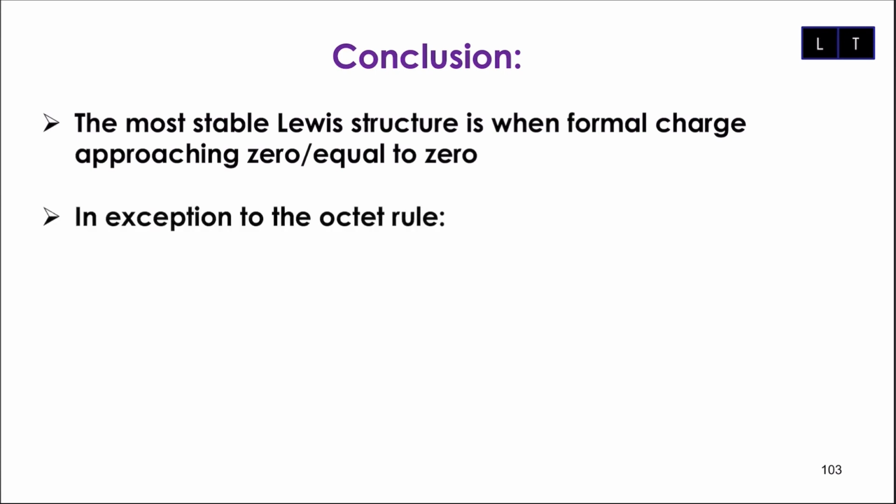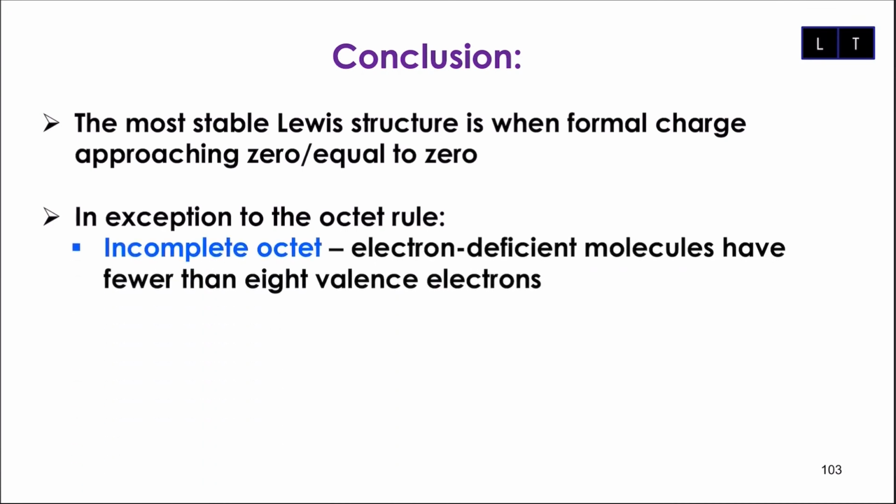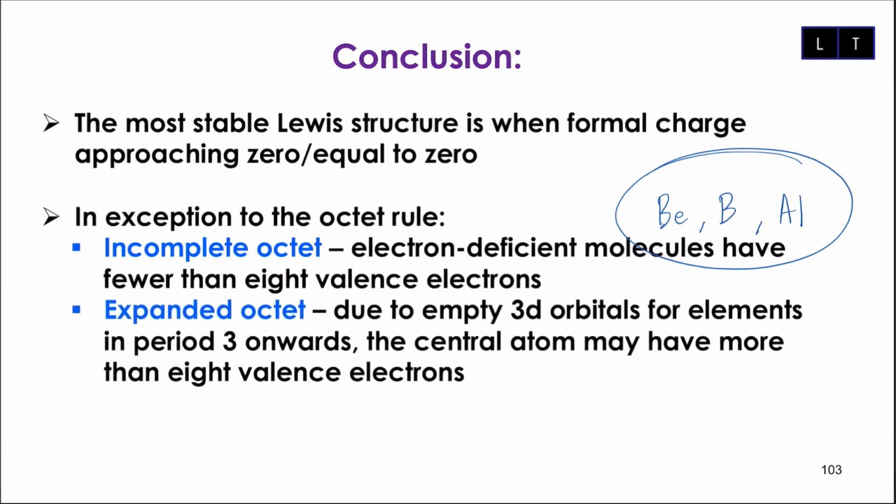Next, for exception to the octet rule, you have to know incomplete octet adalah di mana electron deficient molecules have less than 8 valence electron dan hanya ada 3 saja elemen yang terlibat, iaitu beryllium, boron and aluminium. Dan saya gunakan satu akronim yang khas untuk ingat, to memorize these 3 element as BEBAL. Okay, BEBAL. Very simple.